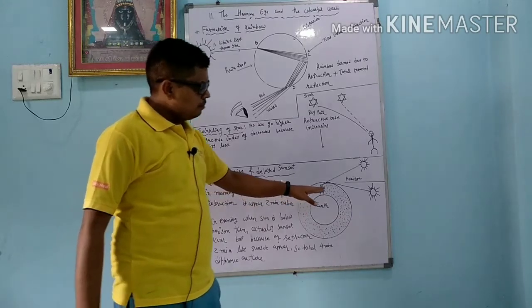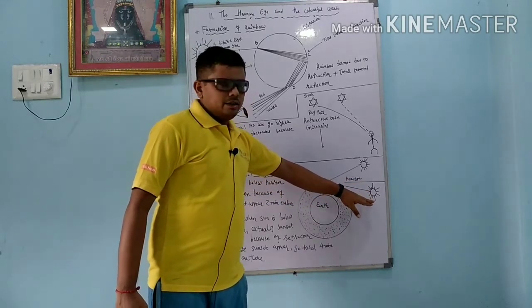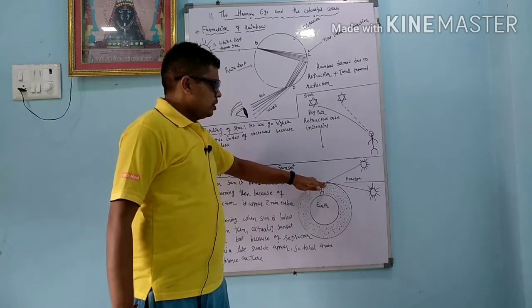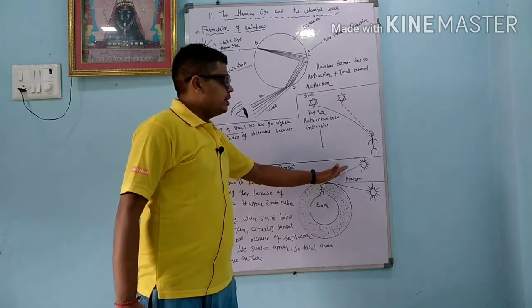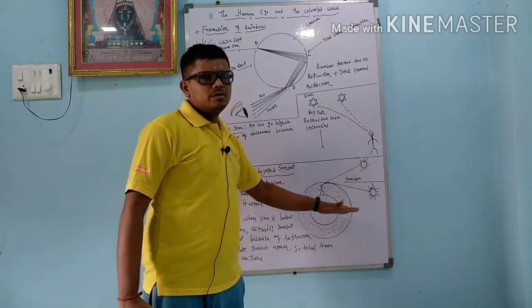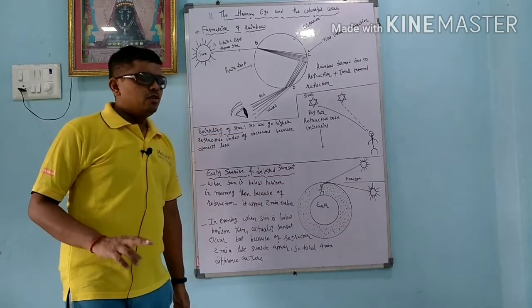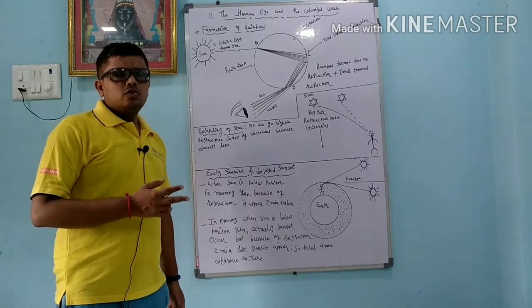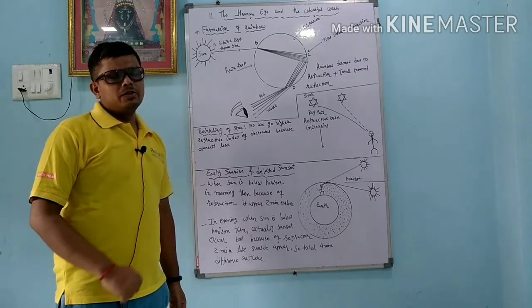In sunset what happens? Already sun has set, but when the ray of light passes from the rarer medium to denser medium, it is going nearer to normal, so you feel that there are 2 minutes remaining for the sunset. So in early sunrise, there is a 2 minute difference, and in the sunset also there is a 2 minute difference, so total 4 minute difference is there.